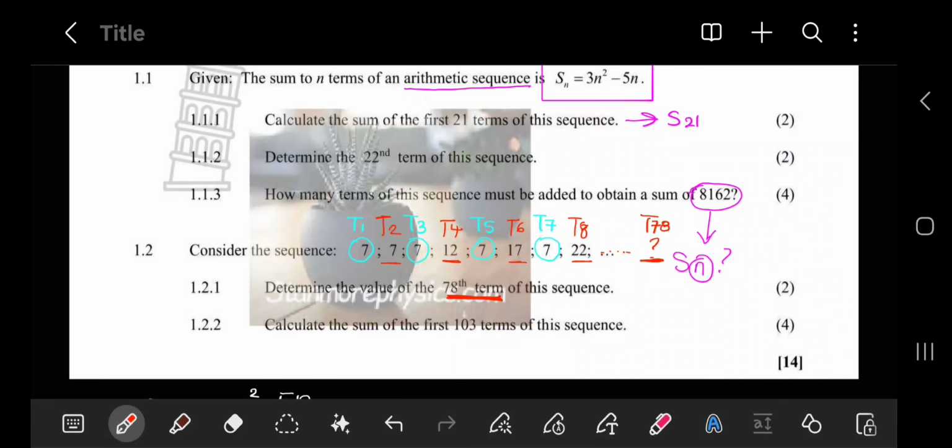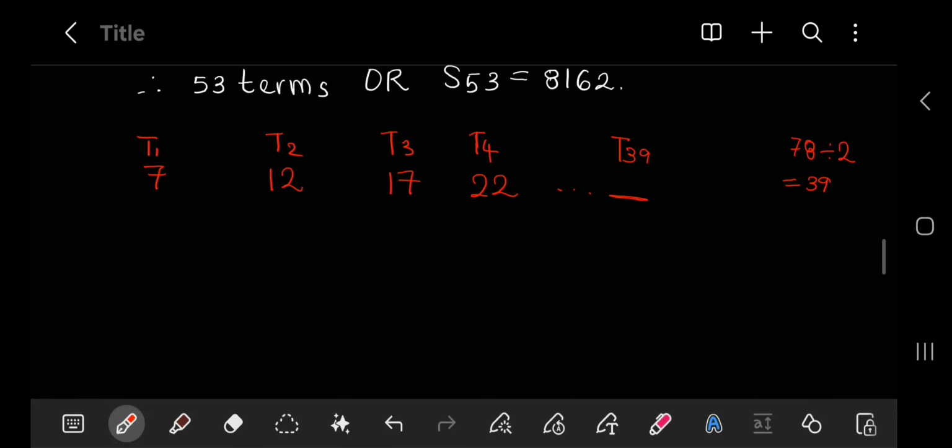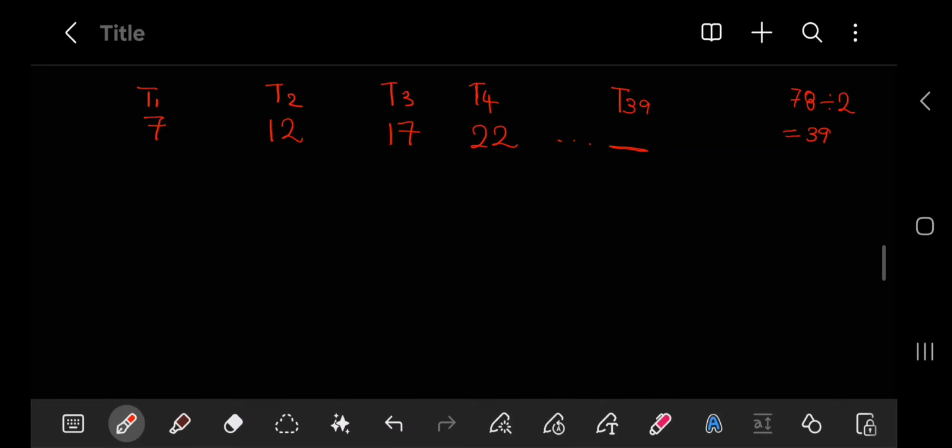So when we talk about term 78 in this whole big pattern, when we focus on the arithmetic itself, it's only going to be half of that. So it's going to be term 39. That's something you have to take note of. The approach I would suggest is getting the general term. Once we have the general term, we can substitute 39, and that would give us term 78 from the big pattern. Okay, so this is 1.2.1.